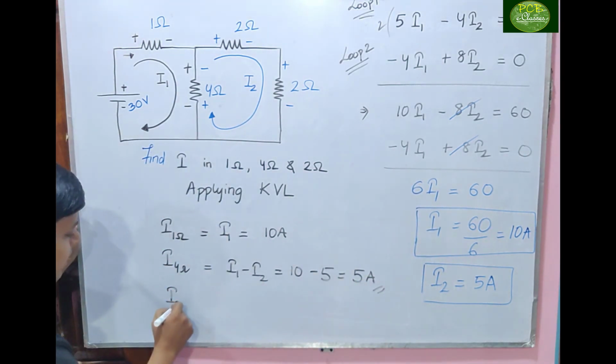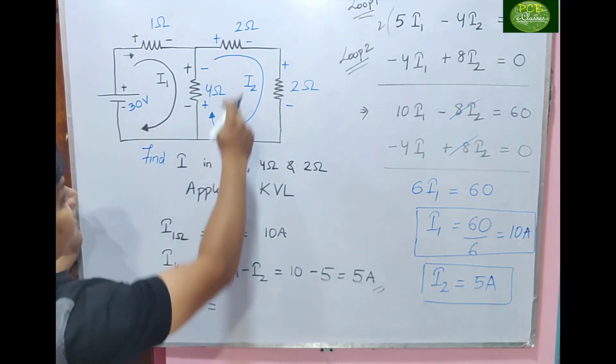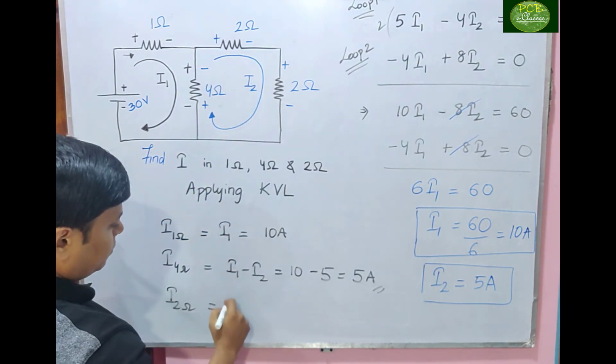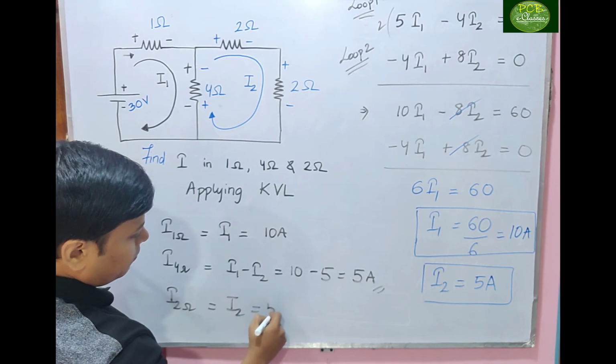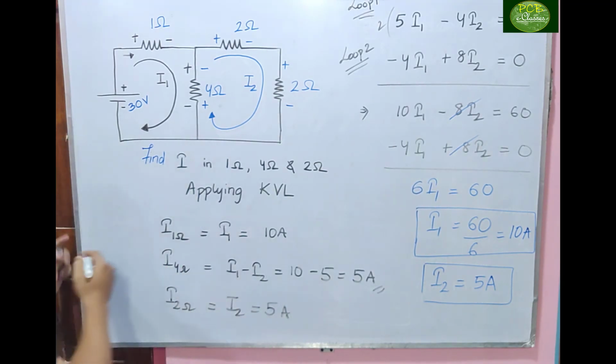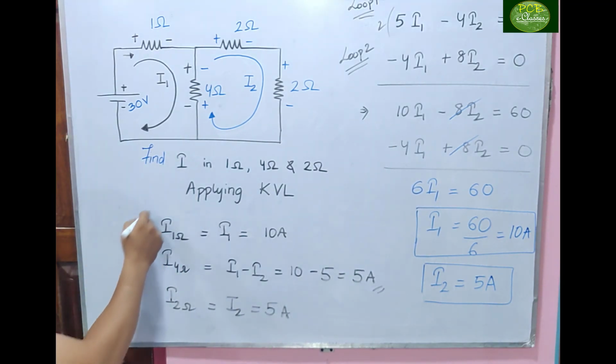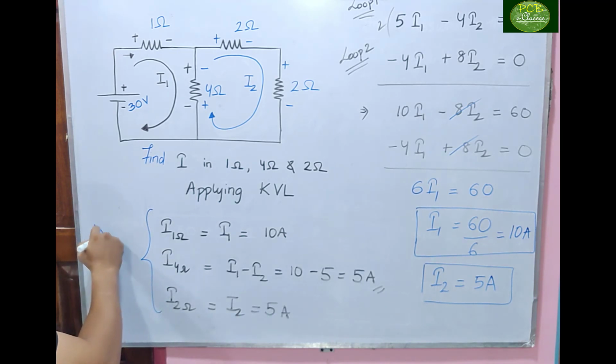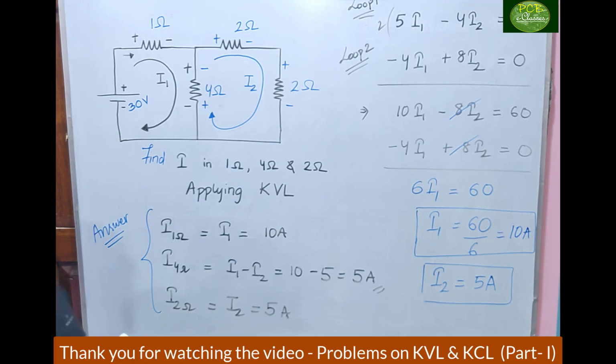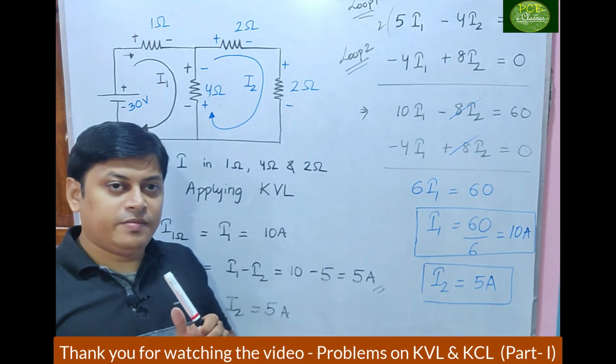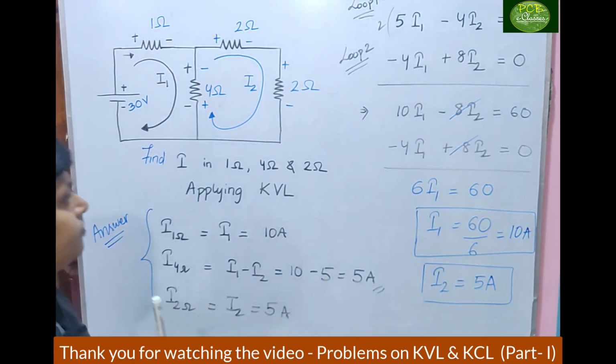Similarly, what is the current in the 2 ohm? Only I2, which is 5 ampere. This is your answer. Fine. You can make a note.